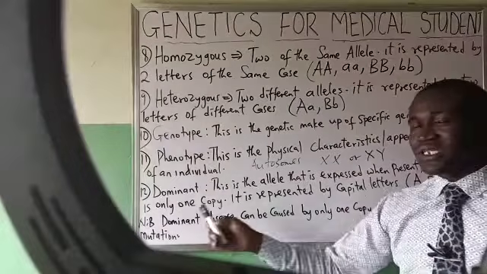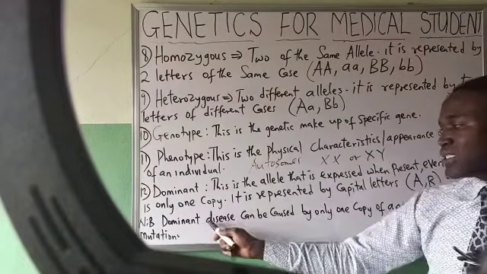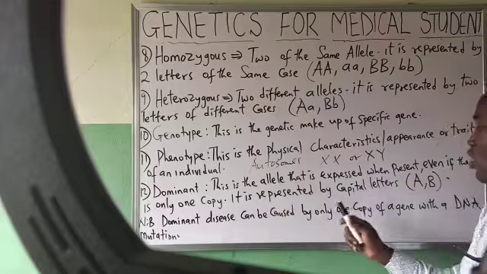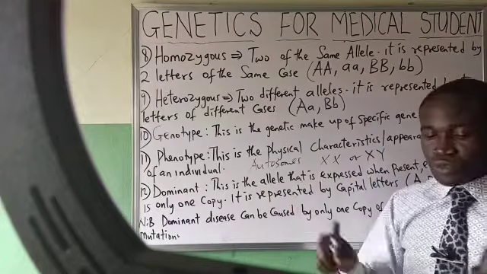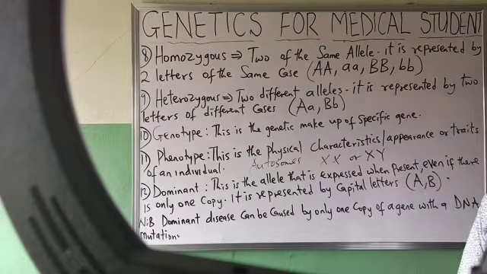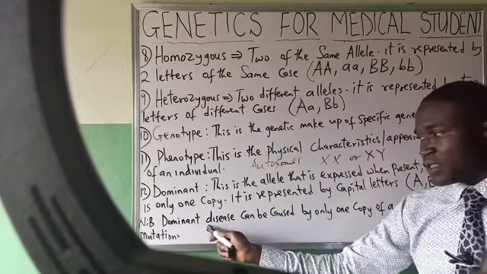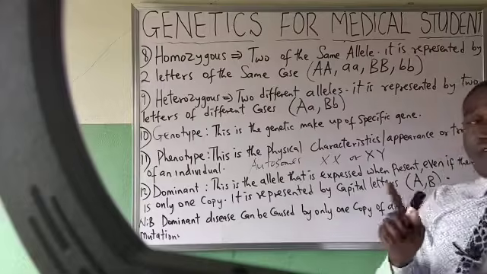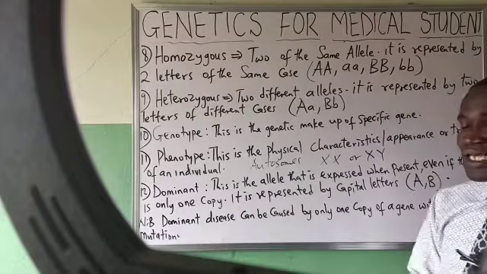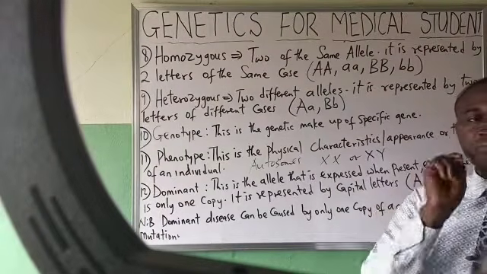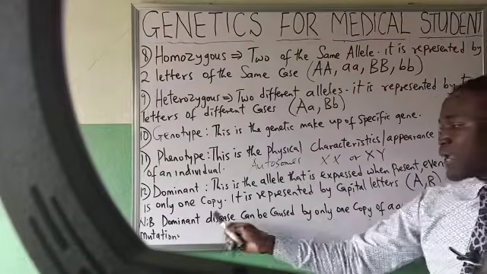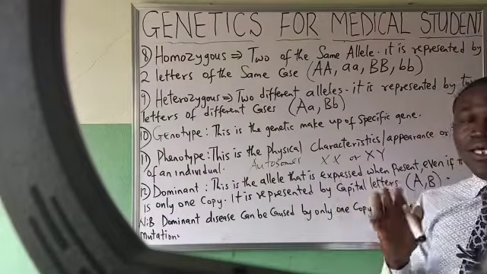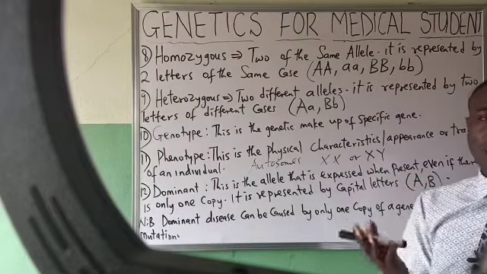Then note this point, that a dominant disease can be caused by only one copy of a gene with a DNA mutation. What we mean by this statement is that if a parent has a disease, each child has a 50% chance of inheriting it.